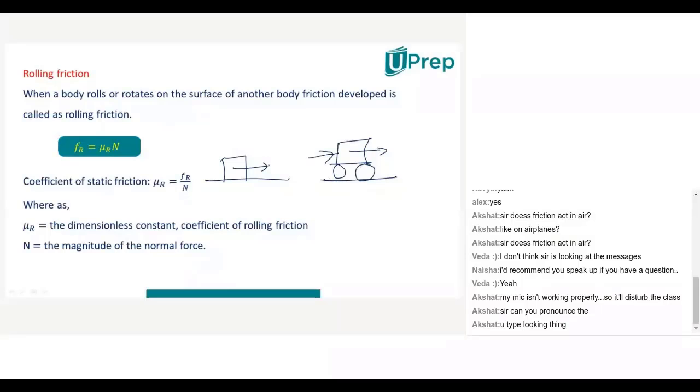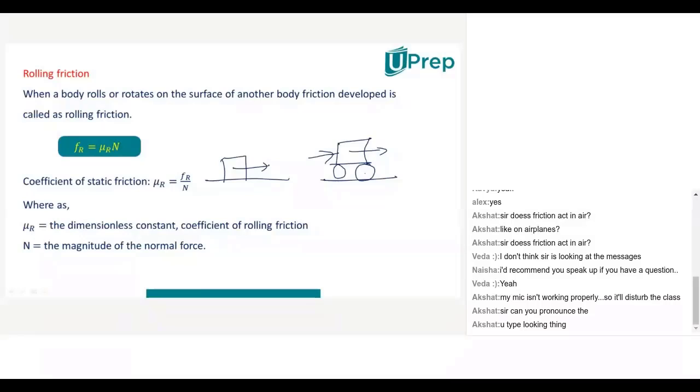Except Ronak, any other members try. Naisha. Yeah, sir, I answered earlier saying that in the first picture, all the force that's being applied to move it is being applied on the block. But in the second one, wherein we use wheels, the work is being distributed, which makes it easier to move.